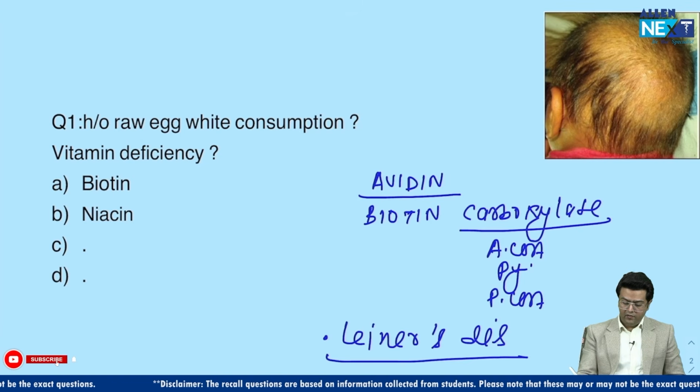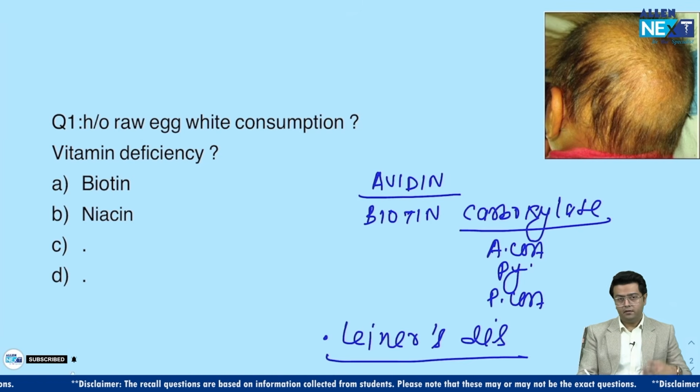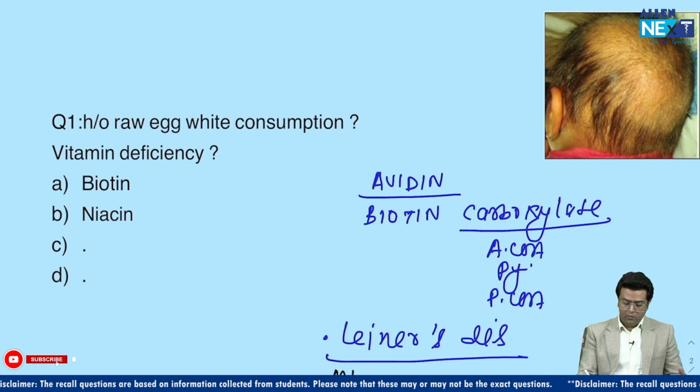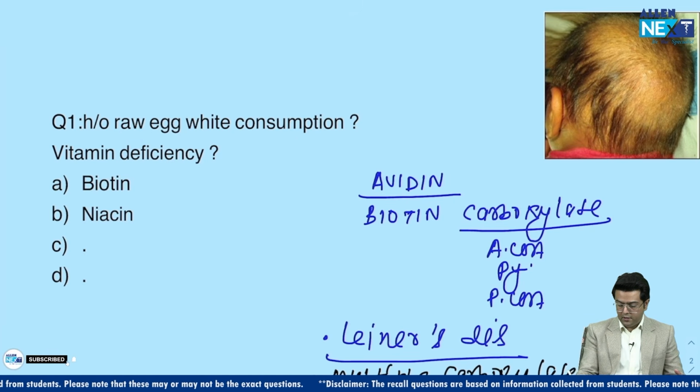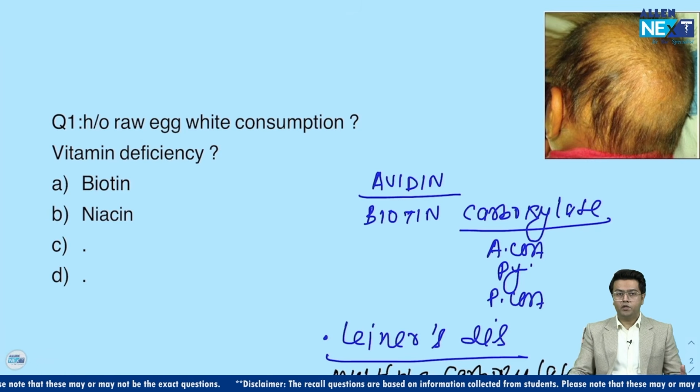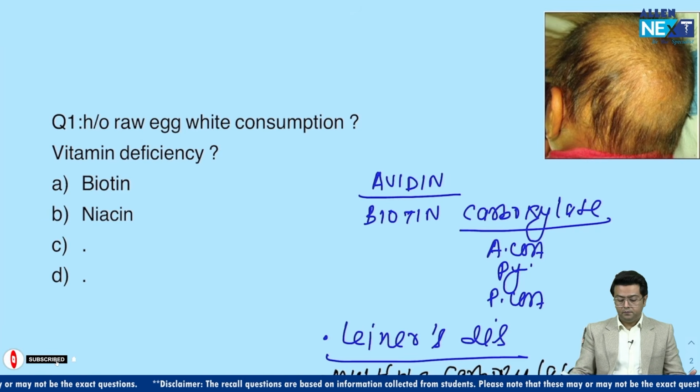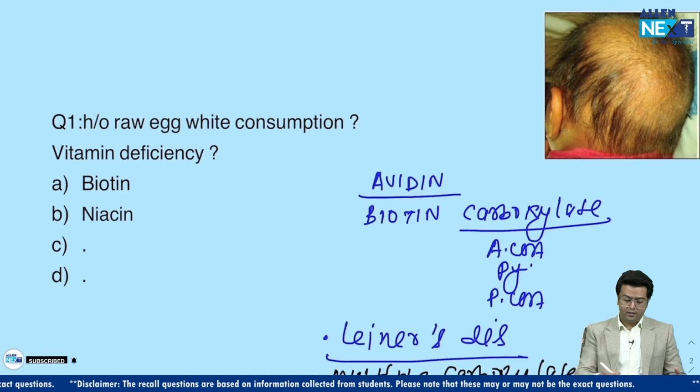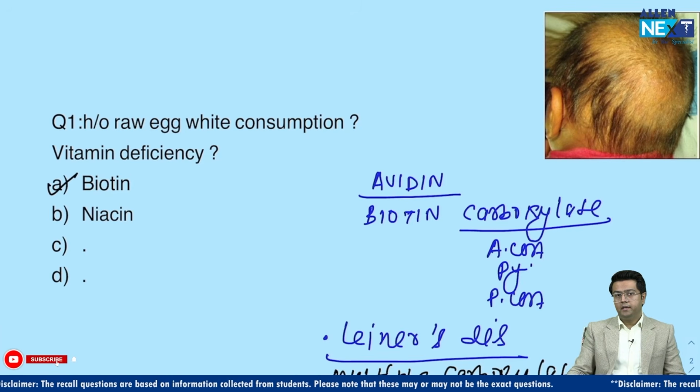We can also call this disease in another way: multiple carboxylase deficiency, because the 3 carboxylases are involved here. So biotin is the correct answer here.